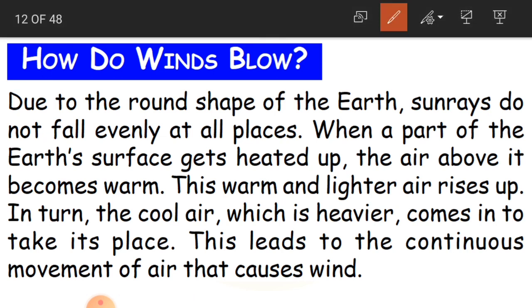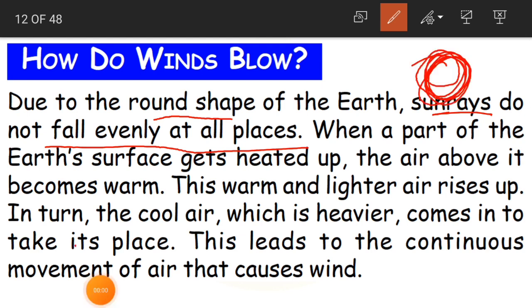What are winds? Winds are nothing but moving air. Due to the round shape of the earth, sun rays do not fall evenly at all places. Evenly in the sense, children, equally, because the earth is of round shape. So the sun rays do not fall equally on the earth.